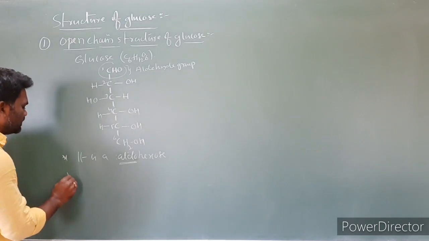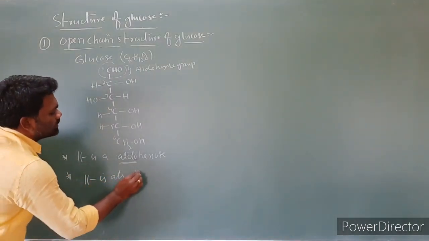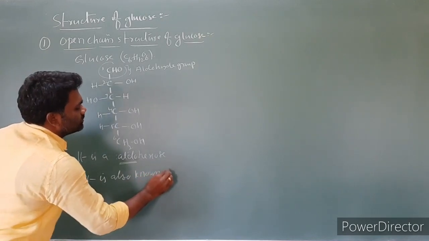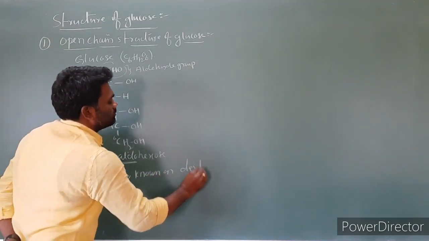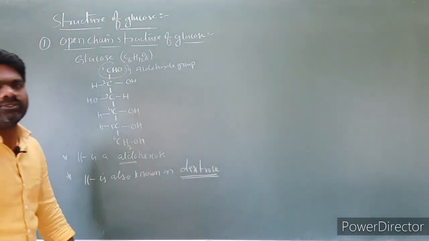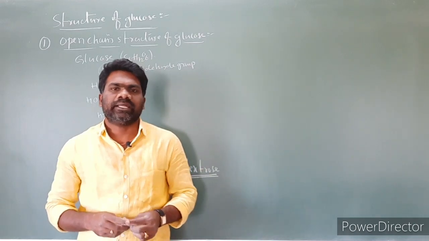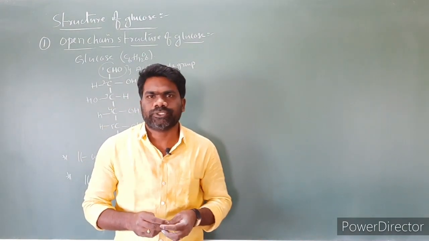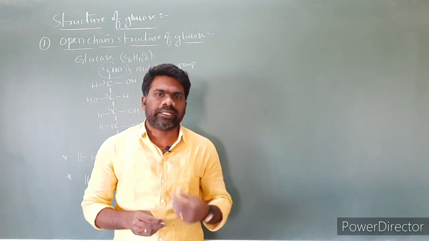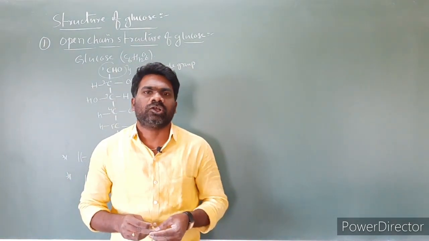And another point is that glucose is also known as dextrose, because when plane polarized light is passed through a glucose solution, the glucose molecule rotates the plane polarized light towards the right, that means in the clockwise direction.